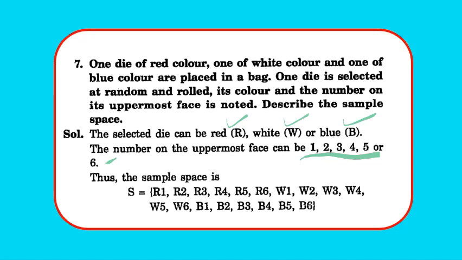So with red we can have R1, R2, R3, R4, R5, R6. With white we can have W1, W2, W3, W4, W5, W6. And with blue we can have B1, B2, B3, B4, B5, B6. So total we are getting 18 outcomes. 6 each for red, white and blue. Clear? So pause and note down the solution.